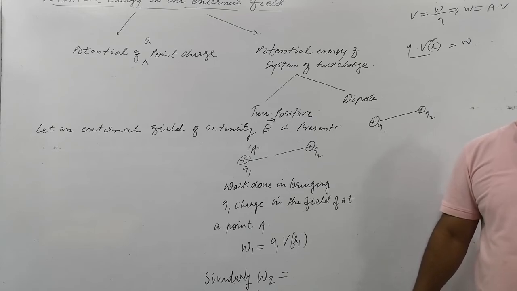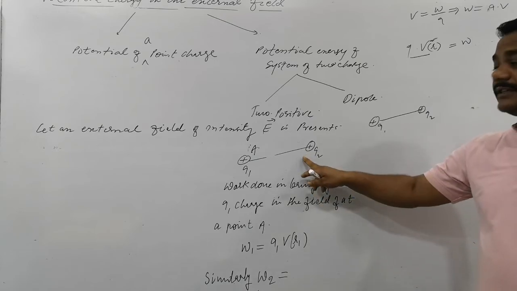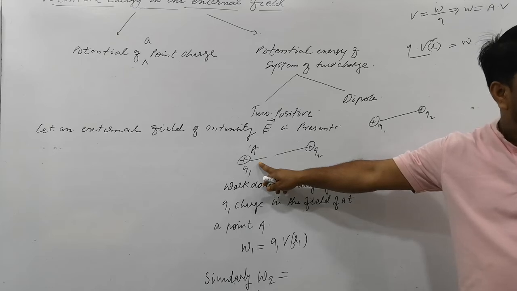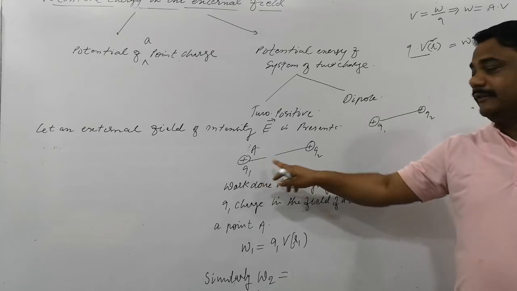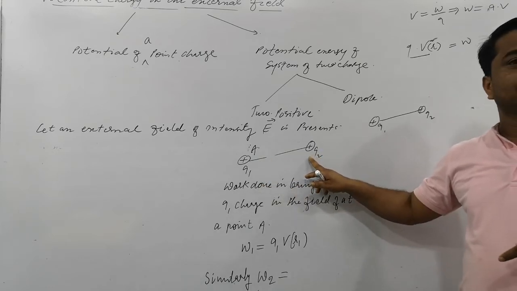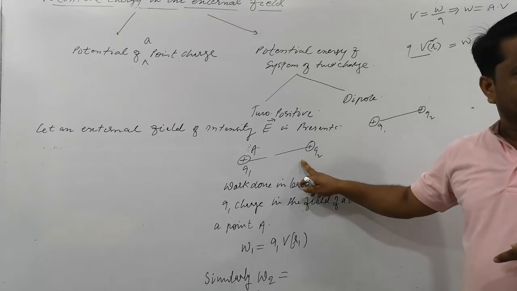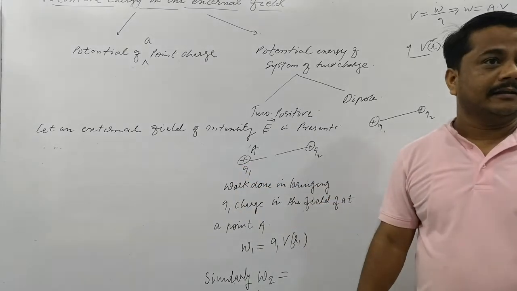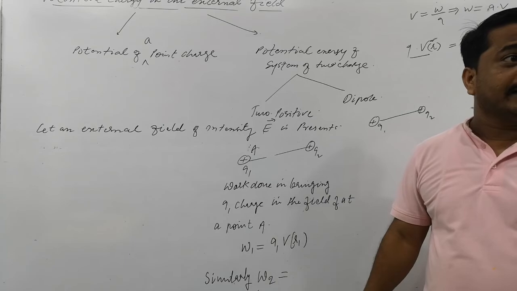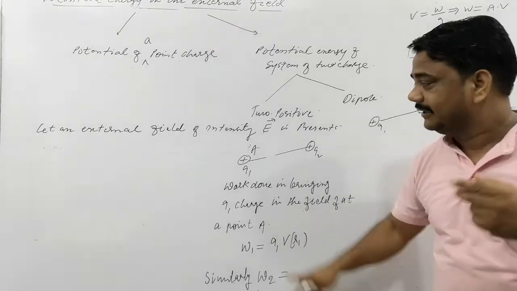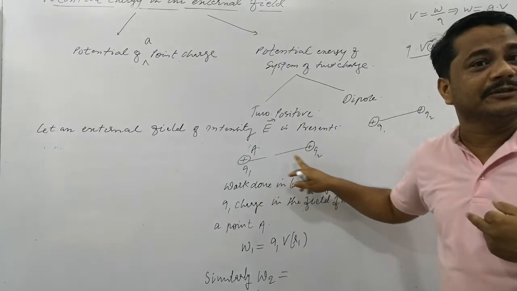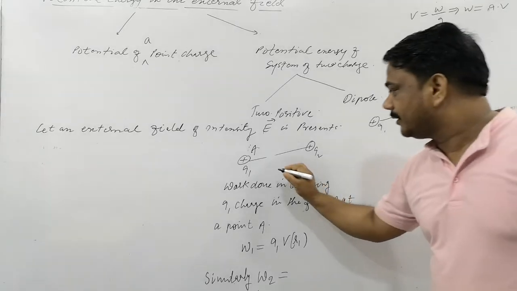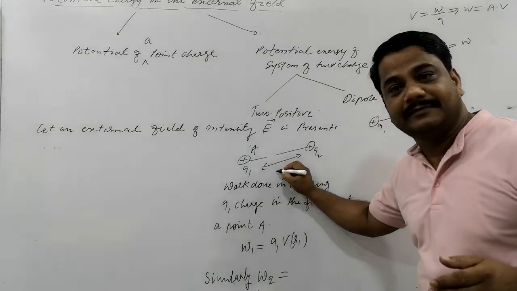Well understood or not? Against the previous charge, because obviously it is already present here at position vector R1. When you bring or set this Q2 at position vector R2, behind this concept a mathematical concept is already working. Its position vector is R1, its position vector is R2. So what is the position vector between them?